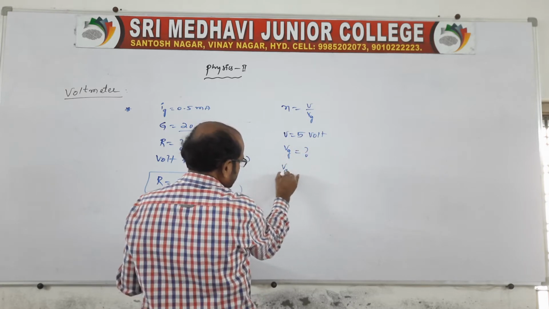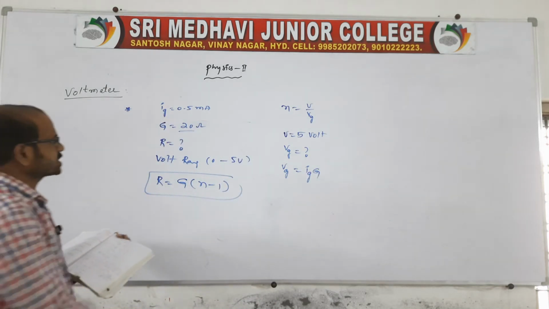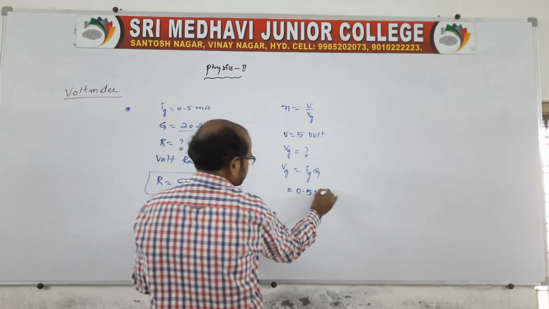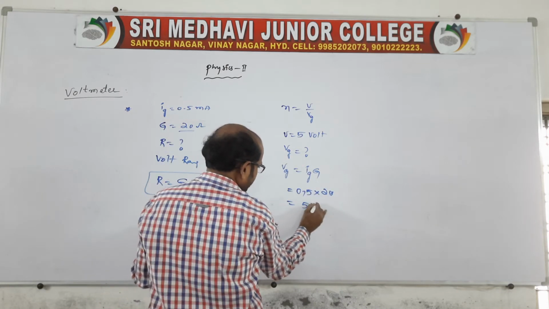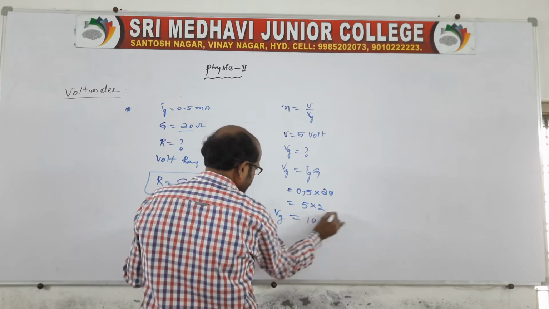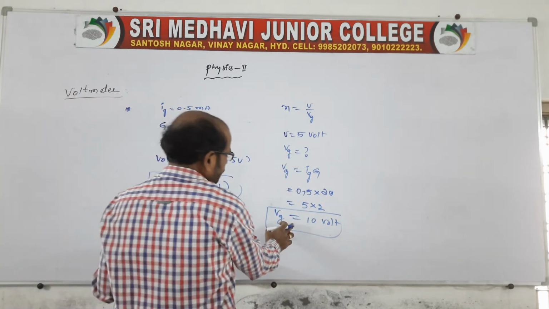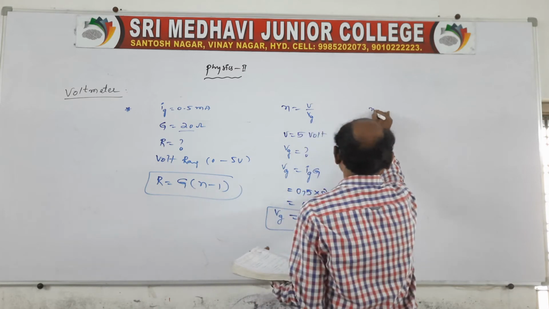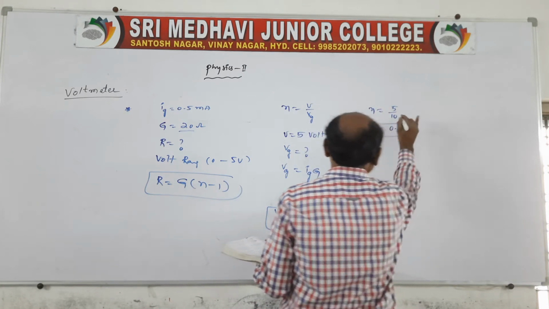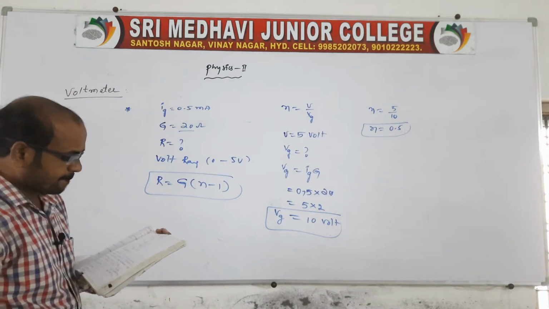Vg is nothing but Ig into capital G, right? So Ig is how much is given? 0.5. You take 0.5 into capital G is 20. Of course, this 0 cancels, 5 into 2, so that it becomes 10 volt. This is Vg. Now we know Vg and we know V. Therefore, n is equal to 5 by 10, so n is equal to 0.5. Clear? Is it okay now?